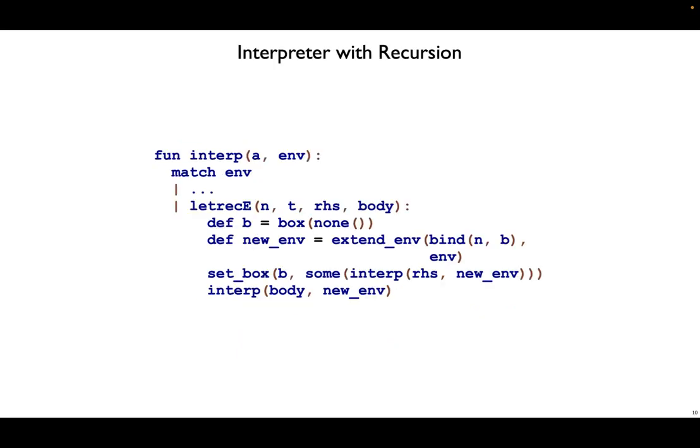And with that, we're ready to extend the interpreter. Interpreting a letrec e, first we set up a new binding, and then we extend our environment to say that n points to this b, this box with nothing. Then we can interpret the right-hand side in the context of this new environment, and we'll use that value to update b in the environment again. Finally, we interpret the body in the new environment. This should all be familiar.